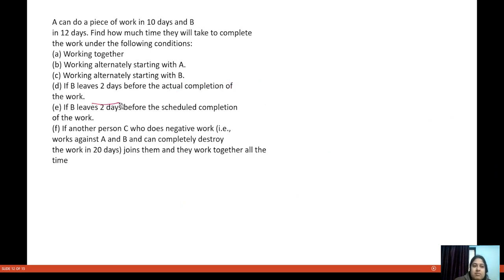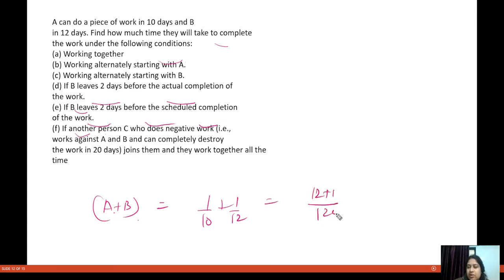Now it is saying if B leaves 2 days before the scheduled completion of the work, find how much time it will take to complete the work. So if A and B are working together, in one day how much amount of work are they doing? This much: 12 plus 10 divided by 120. Fine. So it is saying if B leaves 2 days before the actual completion of the work.